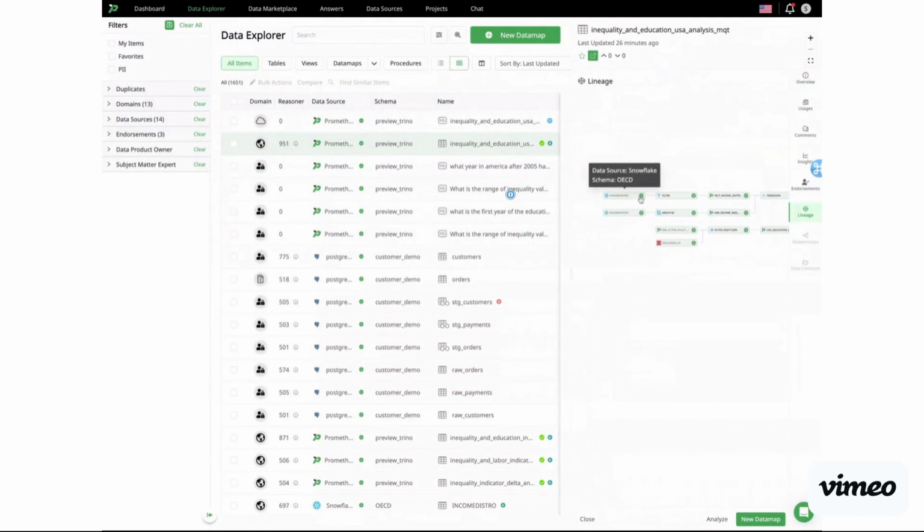You can see all the way upstream the source tables that were used to create the assets that were finally joined in to produce this final table.